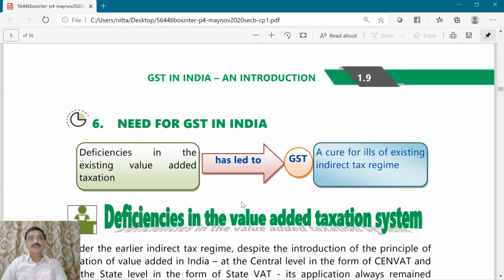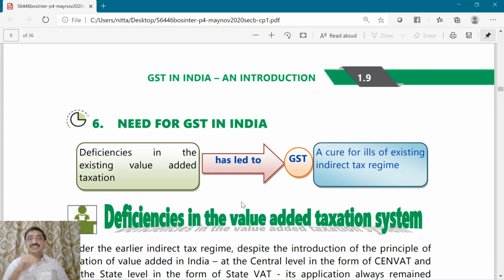Going to the next topic, what is the need for GST in India? Why was GST introduced in India? What led to the introduction of GST in India? Because there are some deficiencies in the existing VAT system.